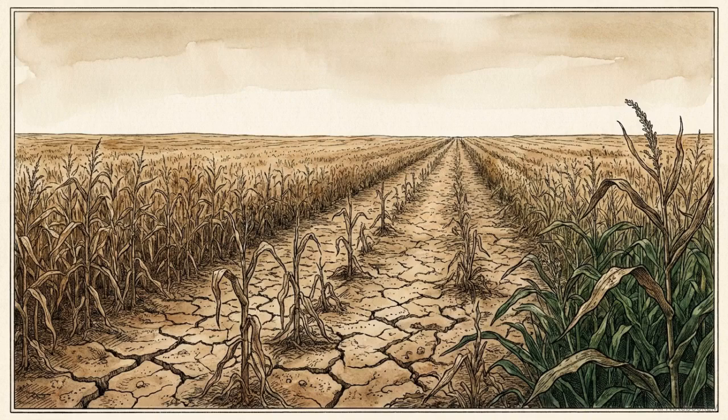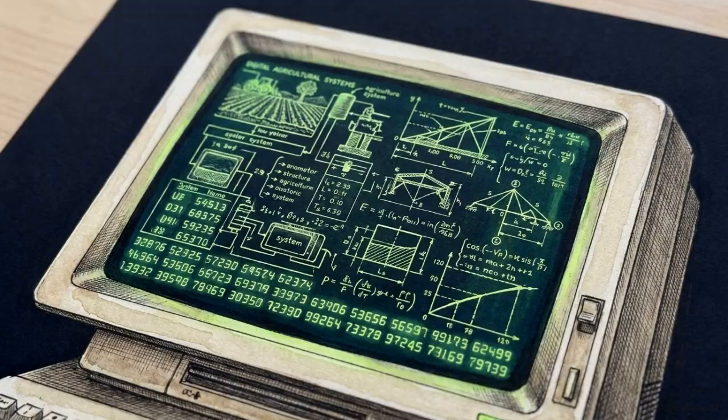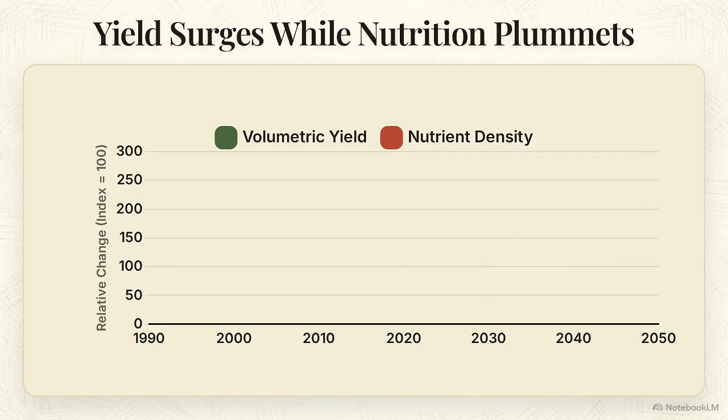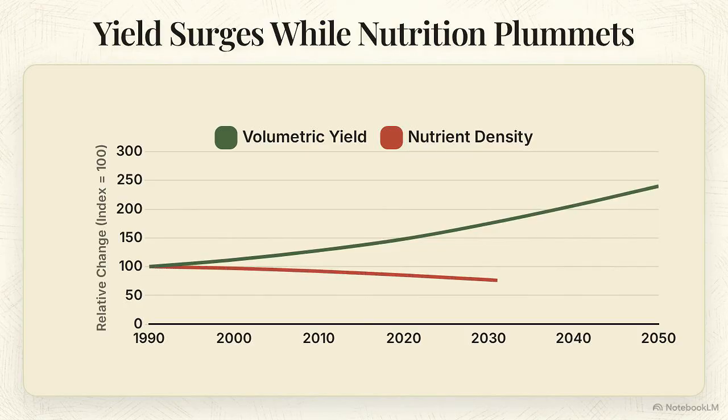Global hunger is frequently categorized as an issue of absolute resource scarcity, but the math of modern food production points elsewhere. The true bottleneck is a failure of structural scaling and nutrient density. This graph illustrates the core problem, known as the dilution effect. As atmospheric CO2 elevates and crop growth rates accelerate, volumetric yield rises rapidly. However, nutrient density scales inversely, steadily declining as the physical plant expands. This is a highly quantifiable loss.